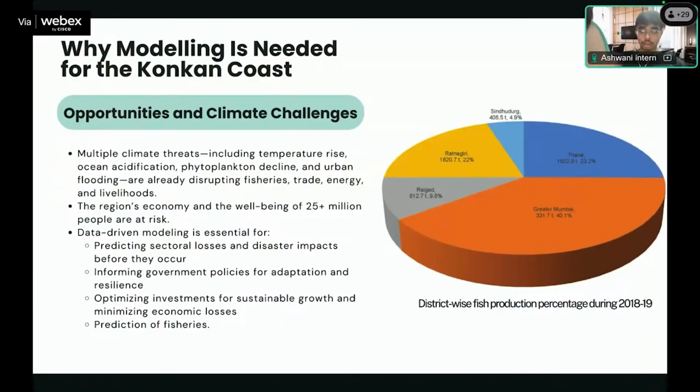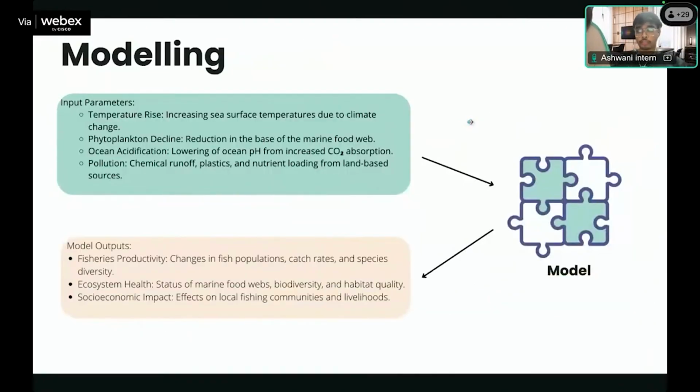So we are planning to give predictive insights to the government to help them take data-driven decisions to help the economy grow in a sustainable manner. Our model is taking a few things as input: temperature rise, phytoplankton decline, ocean acidification, and pollution. Some of these variables are quantitative and some are qualitative, like pollution. We can't just quantify how much pollution is happening and what the current level of pollution in the oceans is. So we are taking all these things into account, along with the current scenarios, and giving them to the model.